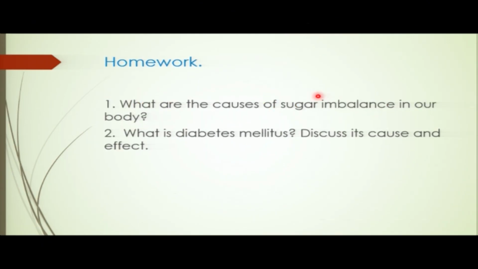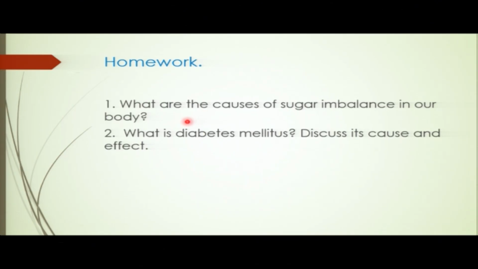So, homework for today. First of all, you will be able to say what the causes of sugar imbalance in our body are. Sugar imbalance, what are the causes? Are you together? So you will mention the causes of this sugar imbalance, which is when the sugar is not regulated.